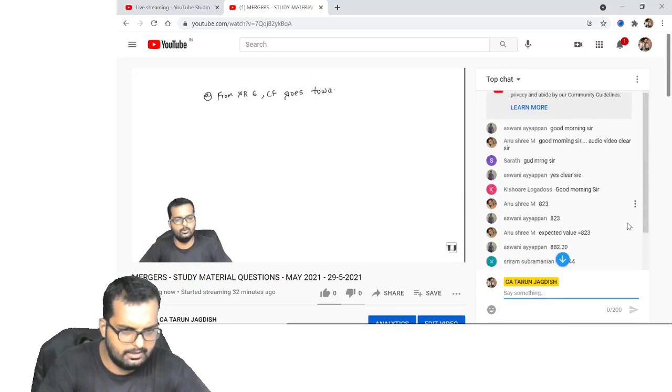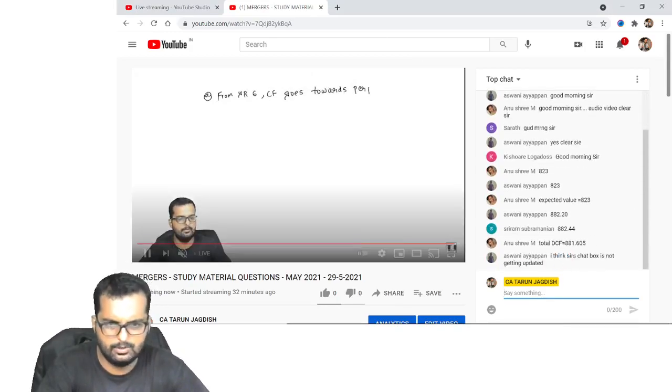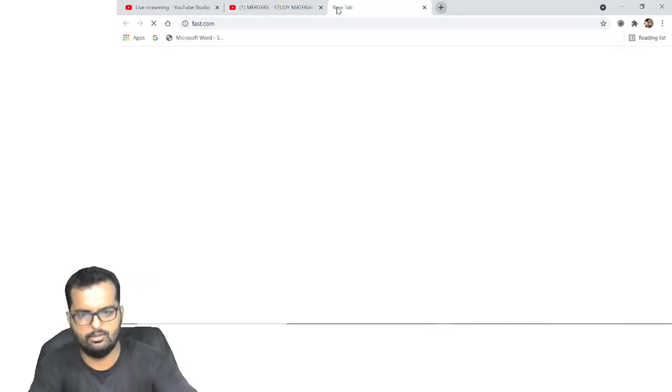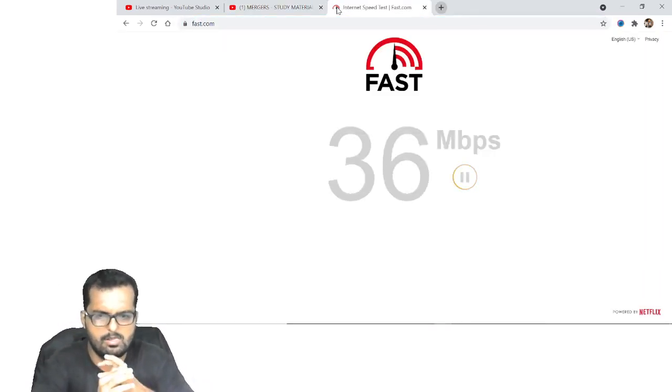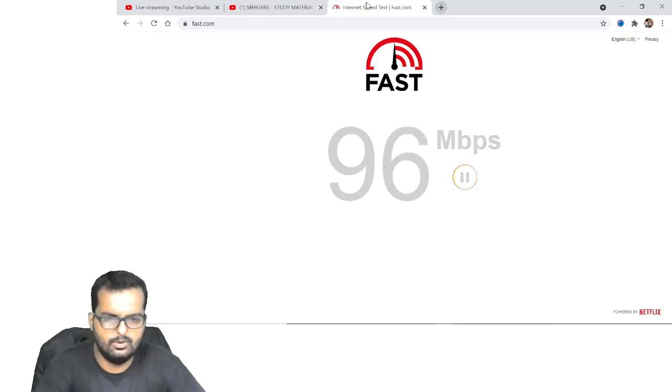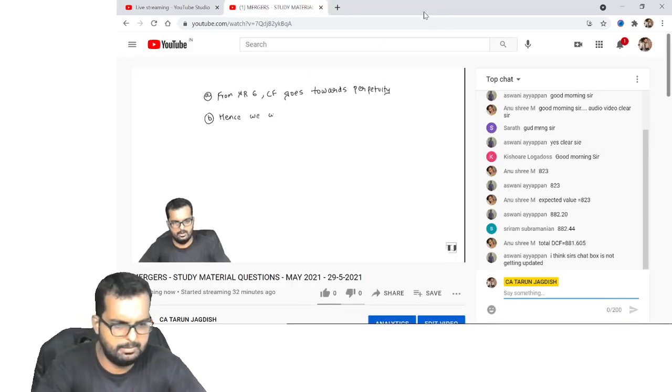Hi Ashwini, I think it is getting updated. I got the answer, but maybe it was a little slow. Should I check the speed of my computer? I have good speed. It is 95 Mbps. Ashwini, 1 minute. I can see the following things. I think you can see the screen.